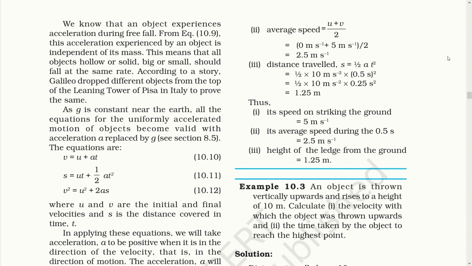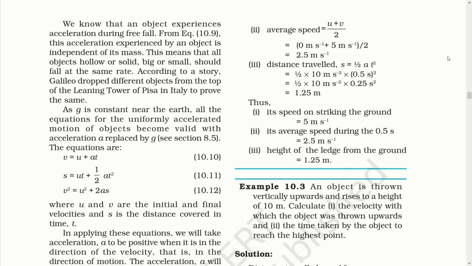The equations will be v is equal to u plus at, s is equal to ut plus half at square, and v square is equal to u square plus 2as, where u and v are the initial and the final velocity and s is the distance covered in time t.